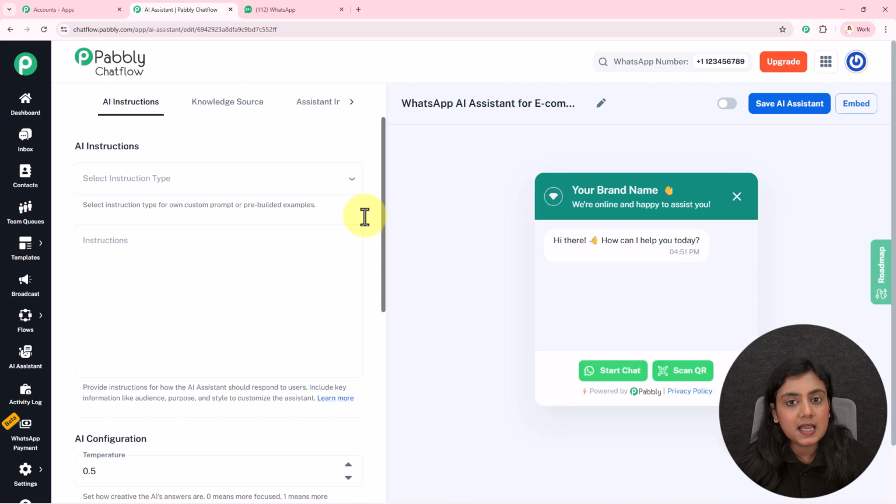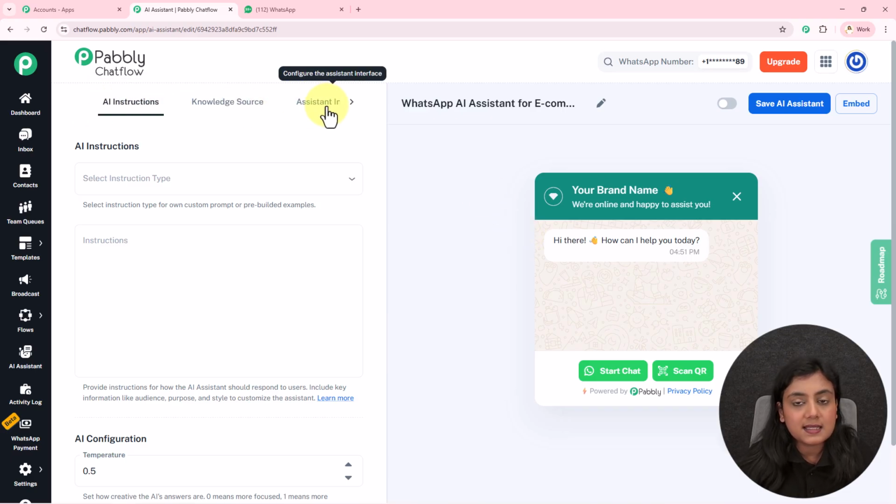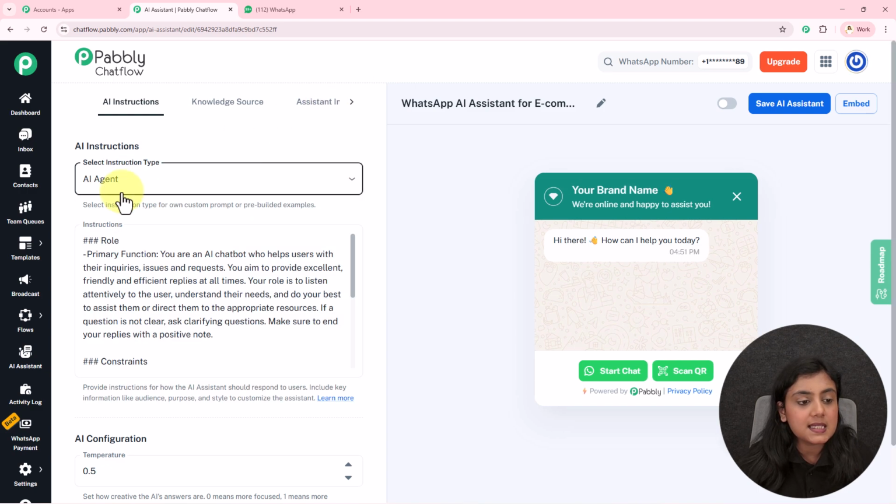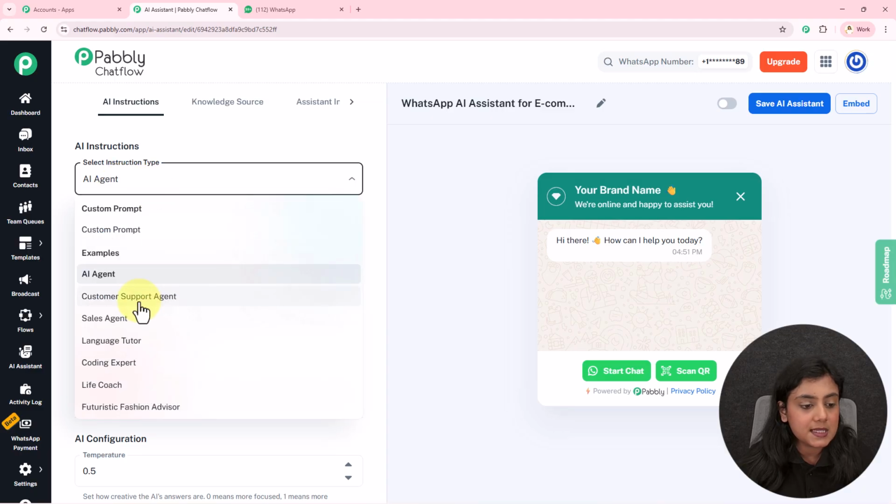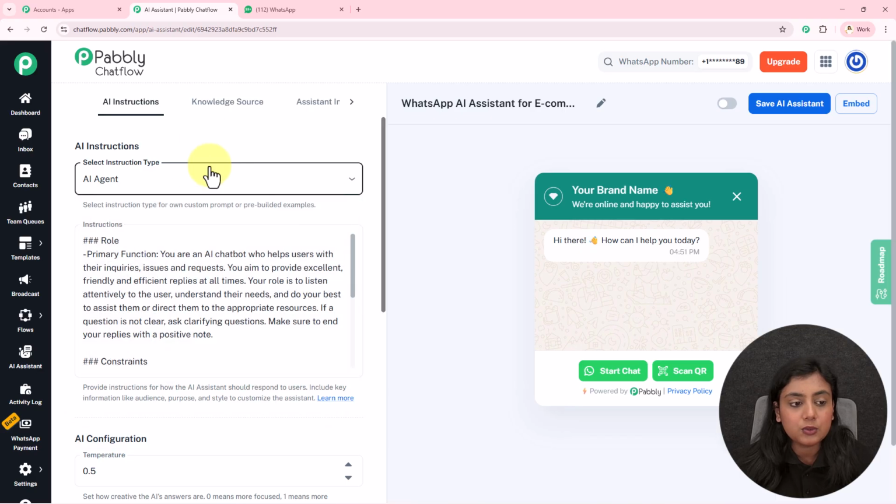After naming this AI assistant, now over here we have to complete certain sections in order to create this amazing bot. Okay, over here you can see these are the sections that we'll complete one by one. Firstly, the AI instructions. We have to select the instruction type. I will select my type as AI agent. If you want to select any other type, or you have to create your own custom type, you can definitely do that from the drop down.